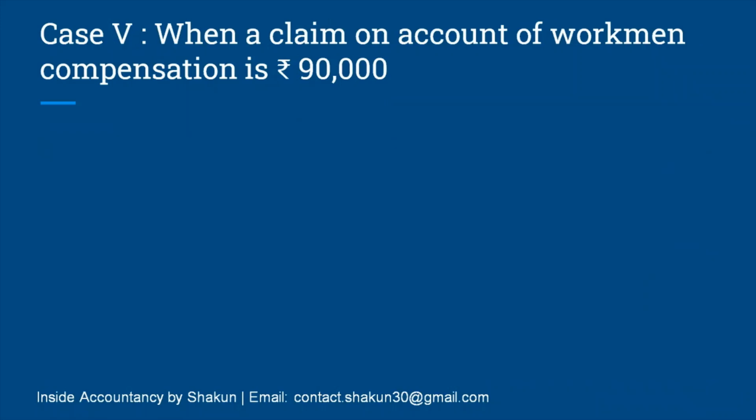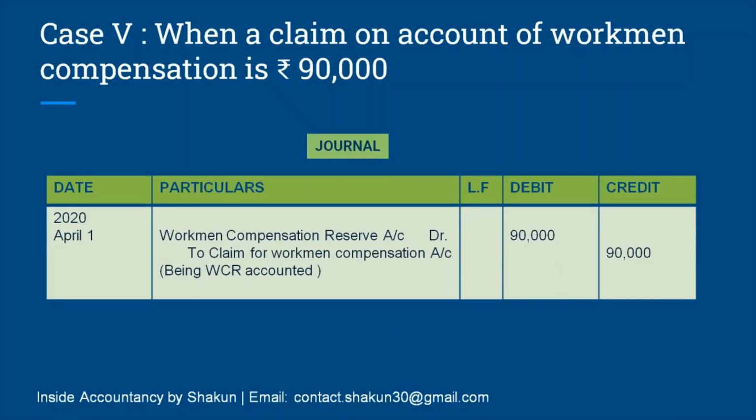Moving on, when a claim on account of workmen compensation is 90,000. So the liability is 90,000 and the reserve was also 90,000. That means the whole of the liability is covered from the reserve. Nothing else is left to be distributed between the partners. So the reserve is debited because we are writing it off, and the liability is credited 90,000. Both amounts are the same. We do not have any balancing figure on the debit or credit side.